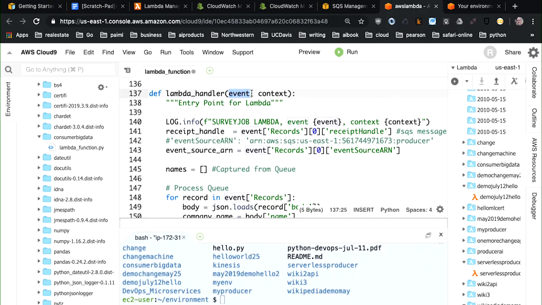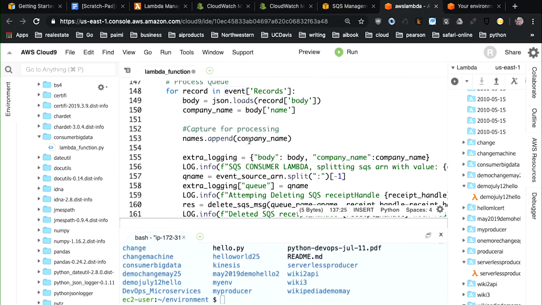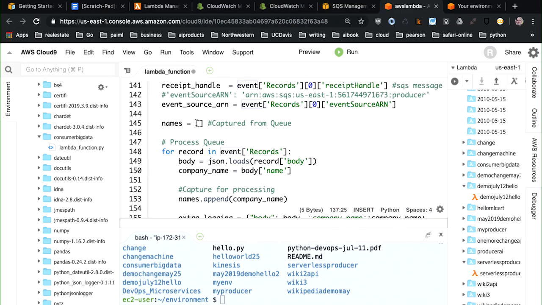What's different about this one than the producer is that this will be an SQS-based event. So again, it's listening to SQS, so I have to understand how to process that SQS event. What I do here is I have a receipt handle here, and it looks like this, and I have an event source ARN. So these are really the structure of parsing that SQS event. And then I say, for every record that's in the event, and again, these are going to be single payloads, I'm going to capture that company name here. I'm going to put it inside this list.